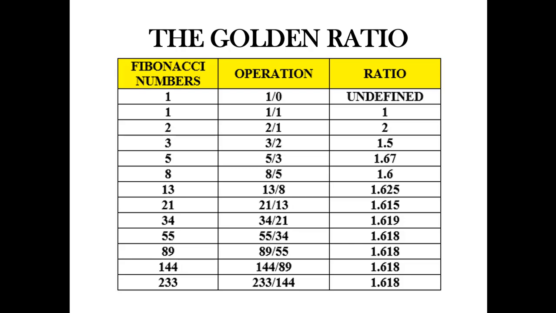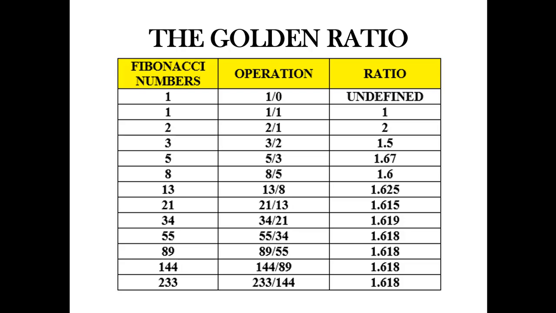Then you have 5 over 3. The ratio is 1.67. And then 8 divided by 5, the ratio is 1.6. 13 divided by 8, the ratio is 1.625. 21 divided by 13, the ratio is 1.615. And then we have 34 over 21, so the ratio is 1.619.